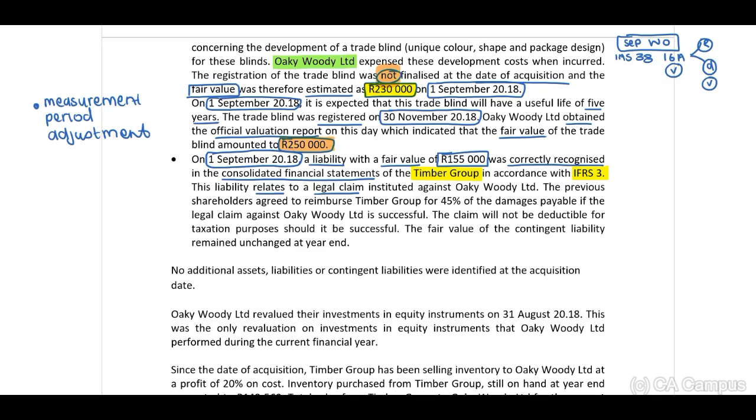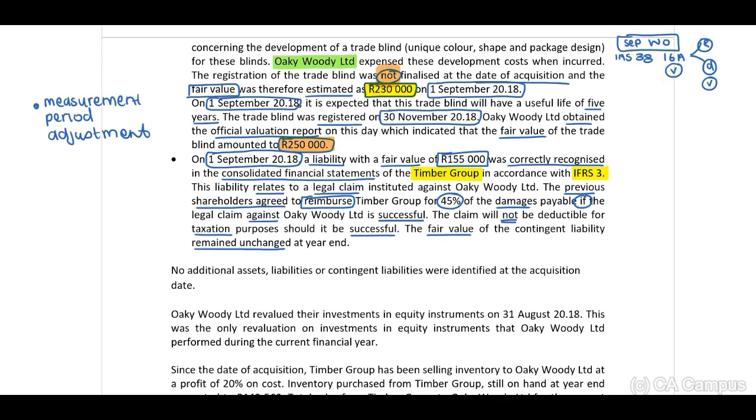The previous shareholders, important guys, agreed to reimburse Timber Group for 45% of the damages payable if the legal claim against Oaky Woody is successful. The claim will not be deductible for taxation purposes should it be successful. The fair value of the contingent liability remained unchanged at year end.